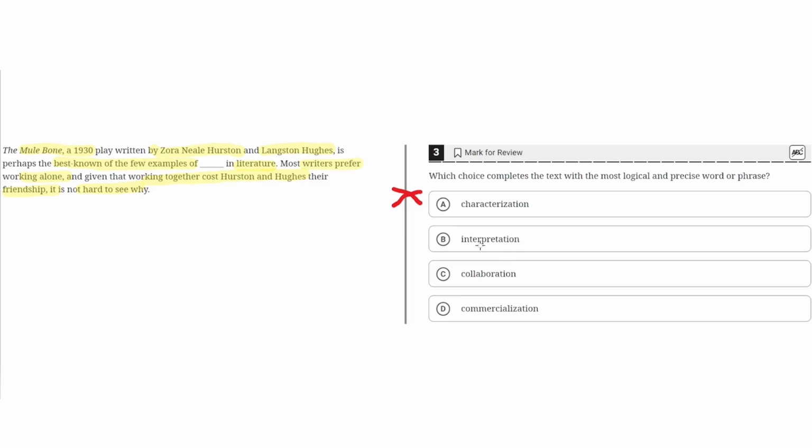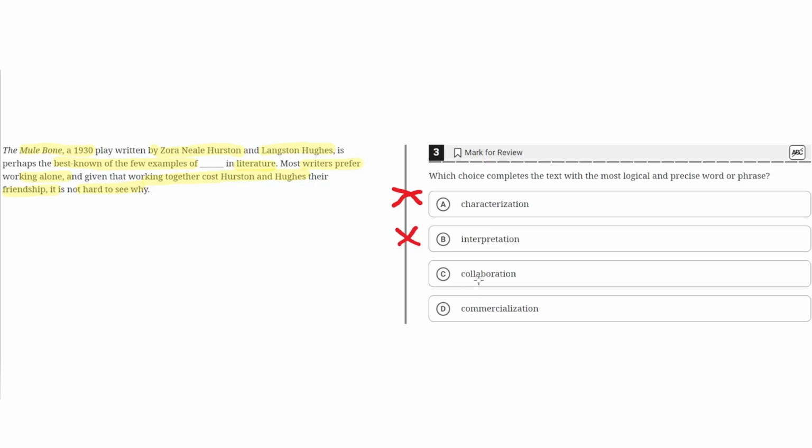B. Interpretation. This is incorrect because the focus of this text isn't on interpreting the book or the play written by Hurston and Hughes. Instead, it's focused on the working together of these two authors to write this play. Therefore, interpretation wouldn't properly fit this blank, and thus B is incorrect.